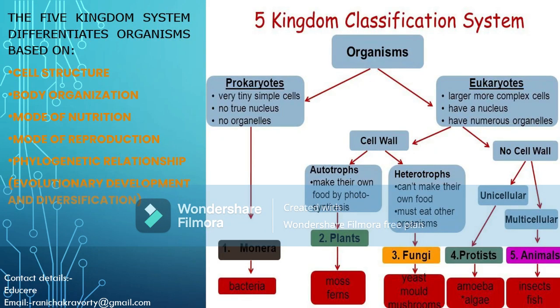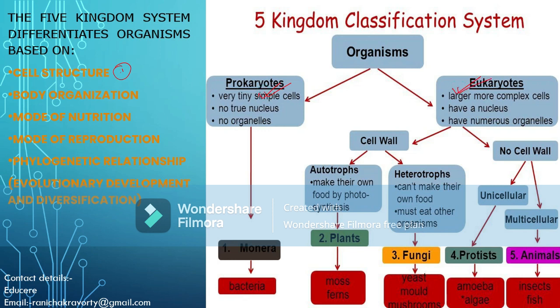The entire living world was divided into these five different kingdoms. And how was the division done, and on what basis? The entire basis of this classification was the following structures. First is the cell structure. What do you mean by cell structure? Cell structure means either it is prokaryote or it is eukaryote.